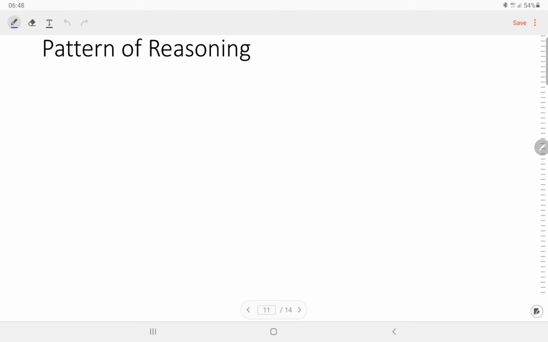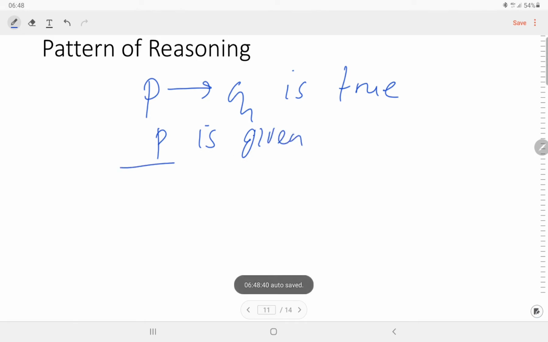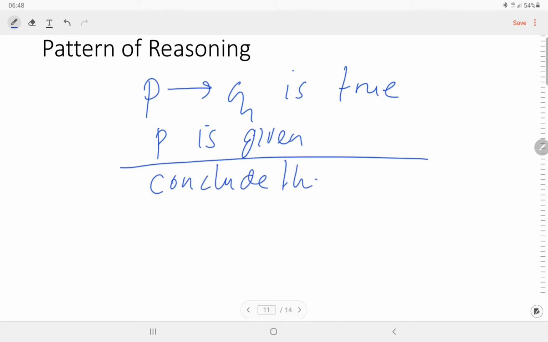Then we have the patterns of reasoning. For example, if we have P then Q is true, and P is given, then we can conclude Q. This is the pattern of reasoning.